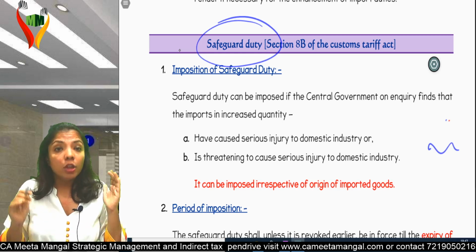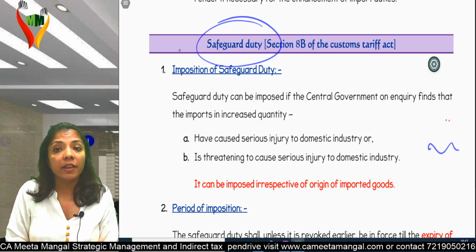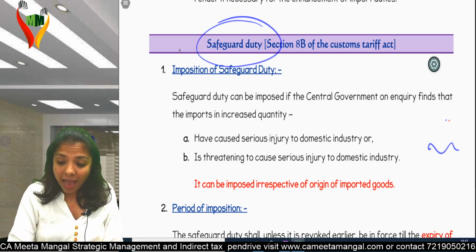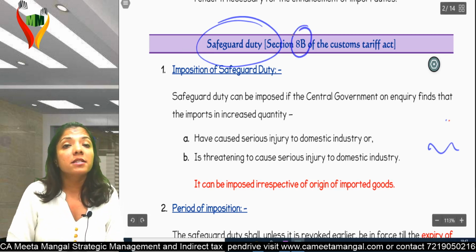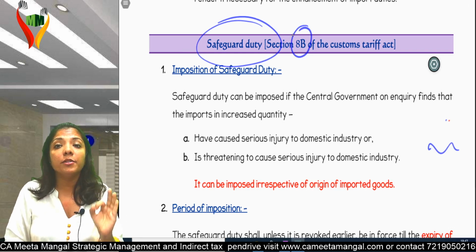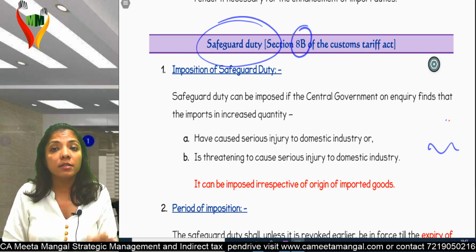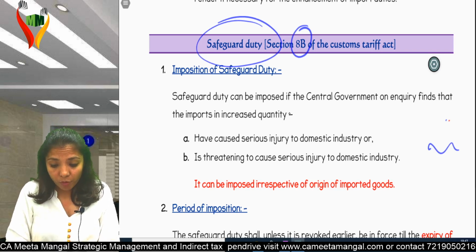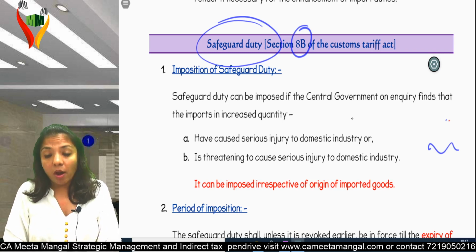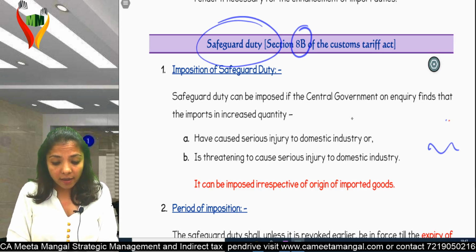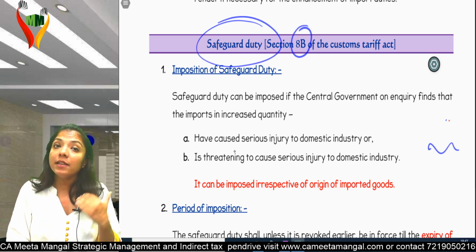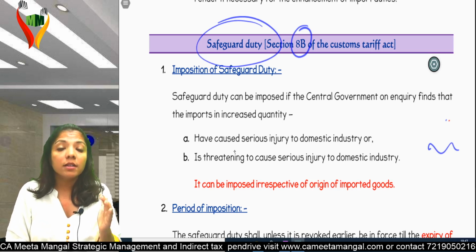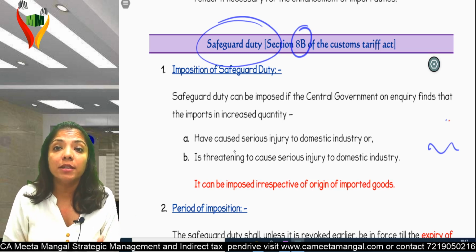I hope you're with me. So, when will this safeguard duty come into picture? As per Section 8B of Custom Tariff Act, safeguard duty can be imposed if the central government on inquiry finds that the import in increased quantity has caused serious injury to domestic players.